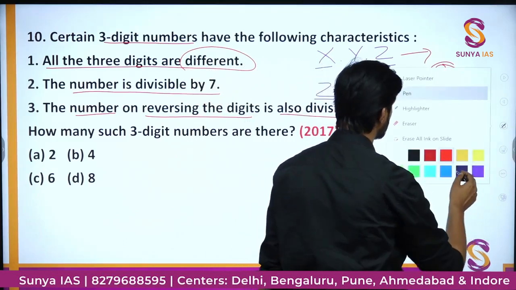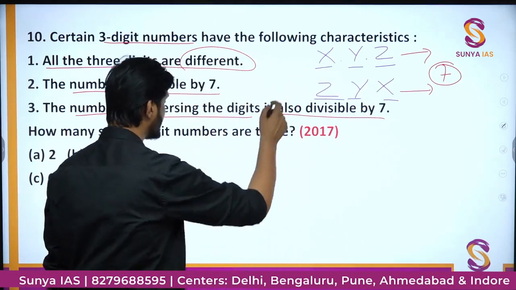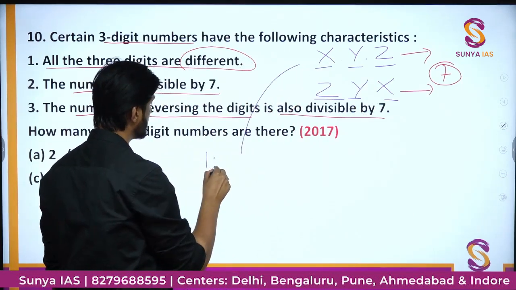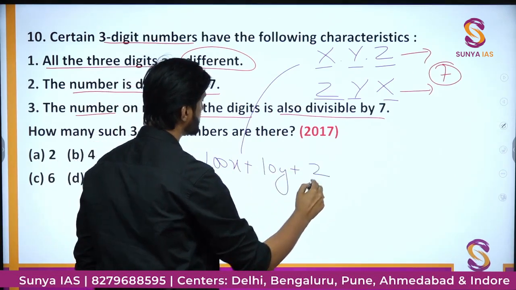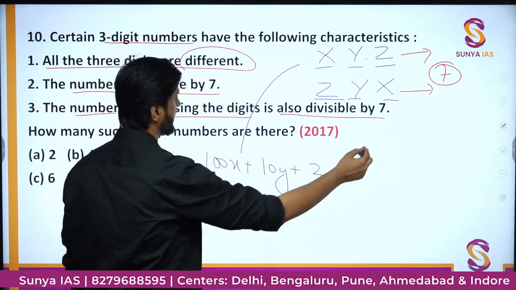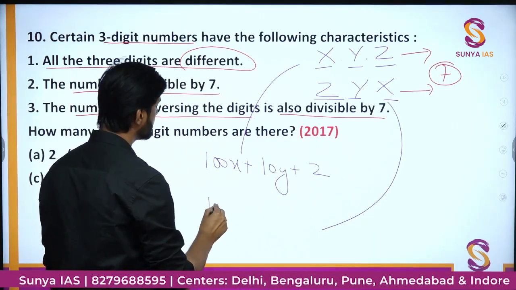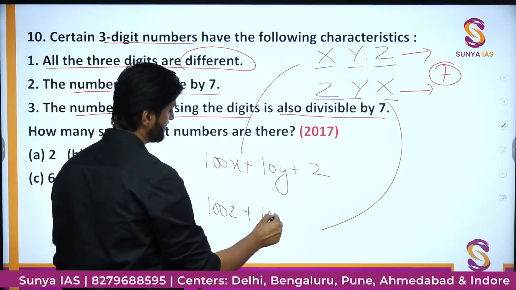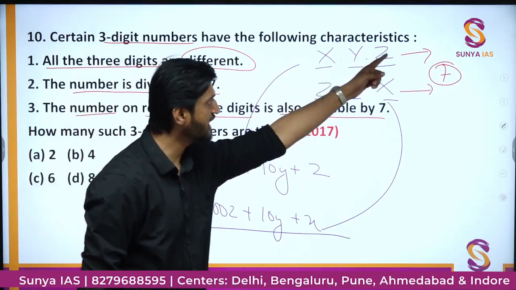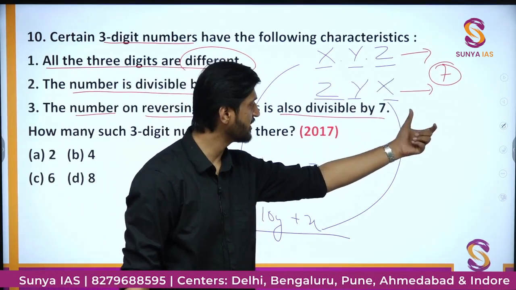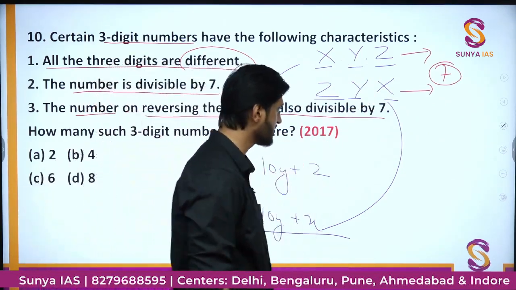Okay. So we have to write the values of the numbers. The value of the first number is going to be 100x plus 10y plus z, because there are 3 digits now. And for the second, reversed order, we have 100z plus 10y plus x, right? Now if both are divisible by 7, the number we obtain by subtracting the two numbers will also be divisible by 7.